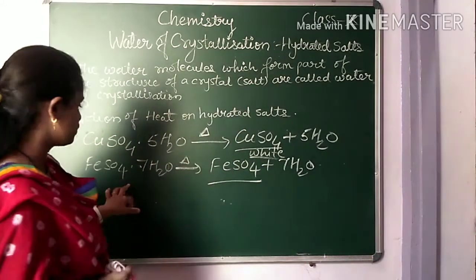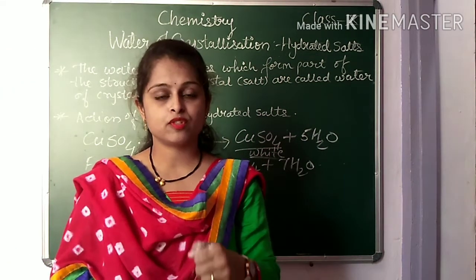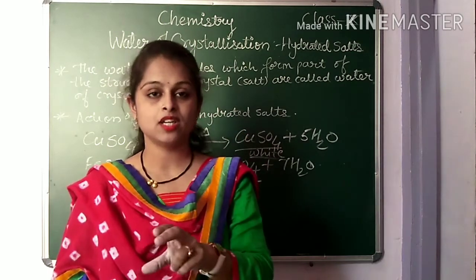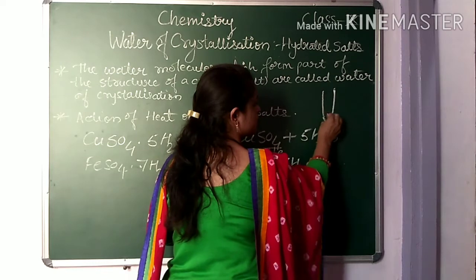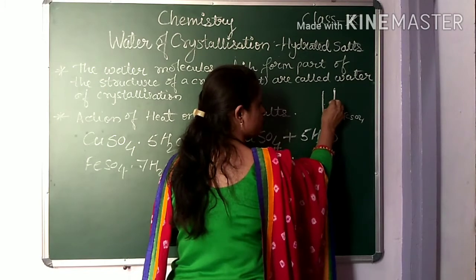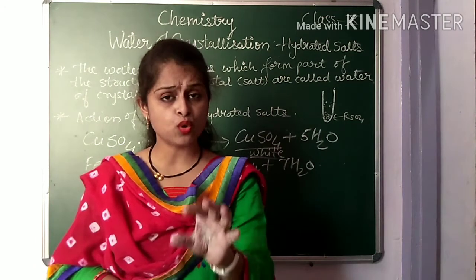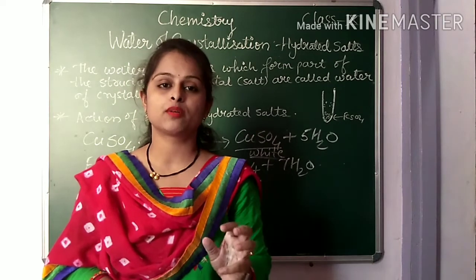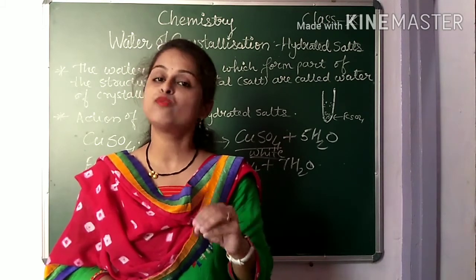Along with the iron sulfate also it is happening. If you take the iron sulfate and start heating that test tube on the burner, what do you see? You will see that iron sulfate, which was green in color, turned into white. And on the test tube, see this test tube. If it contains the substance iron sulfate, you will see some droplets of water on the test tube wall. We see a few water droplets on the test tube wall, which also proves that these compounds, these hydrated salts, contain water molecules. That's why they are known as hydrated salts. Why so? Because they contain water molecules for crystallization.